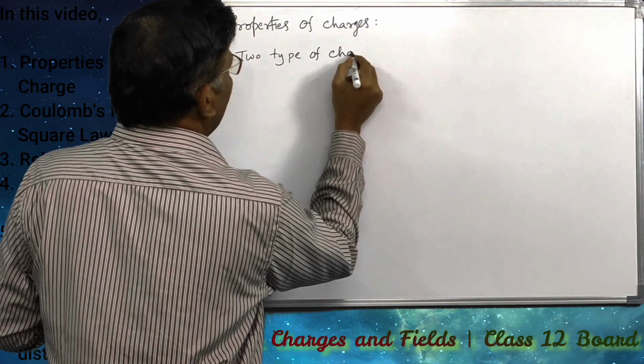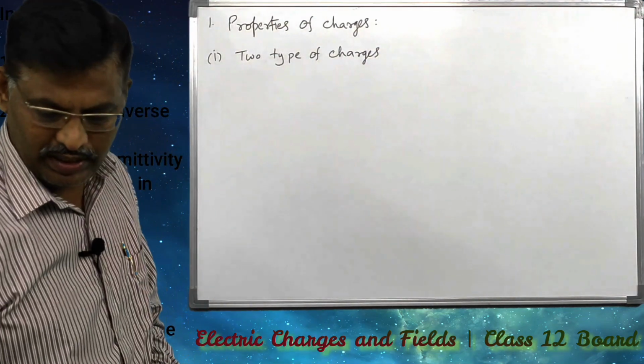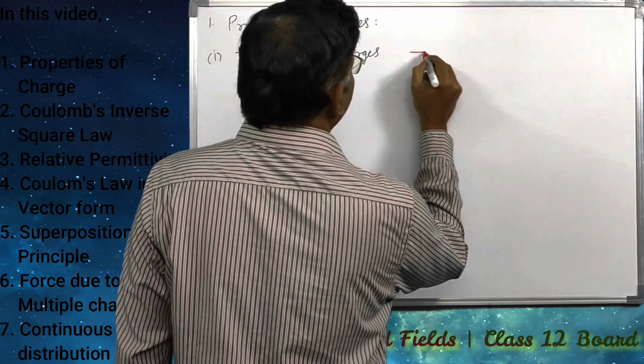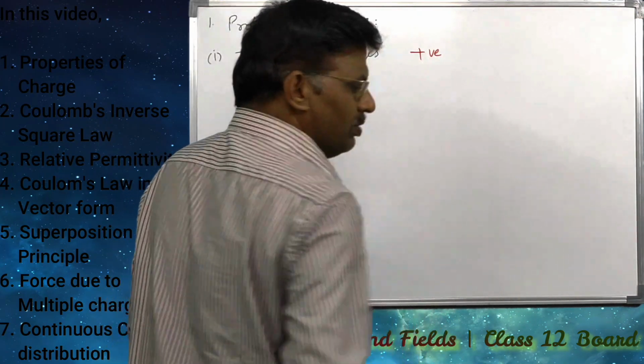Two types of charges. They are positive charge and negative charge.